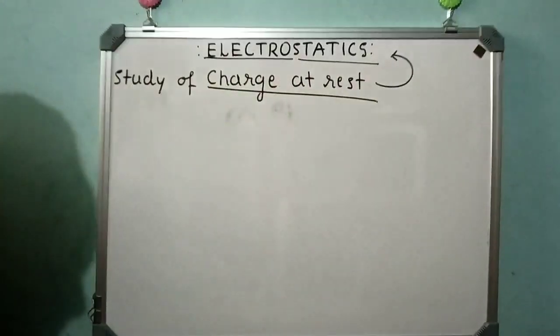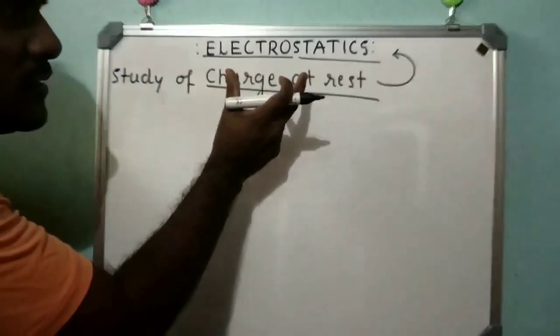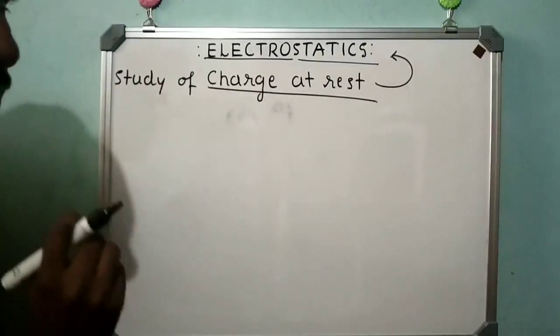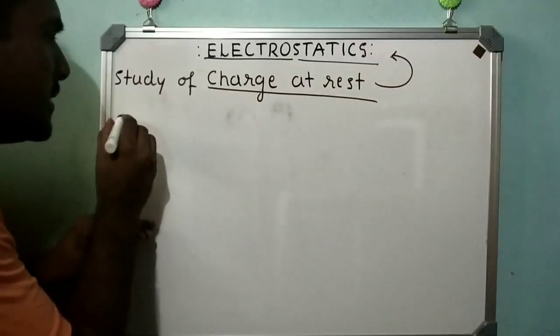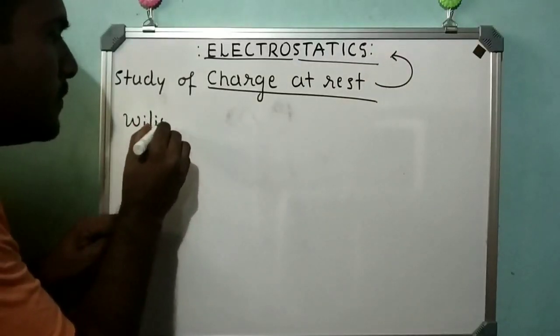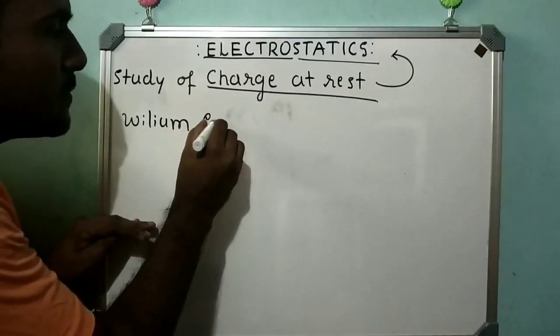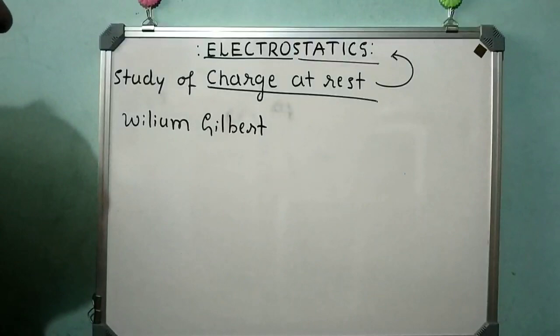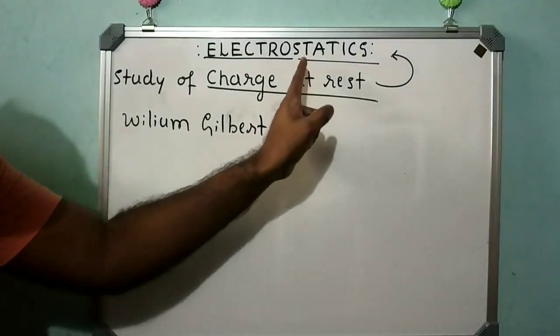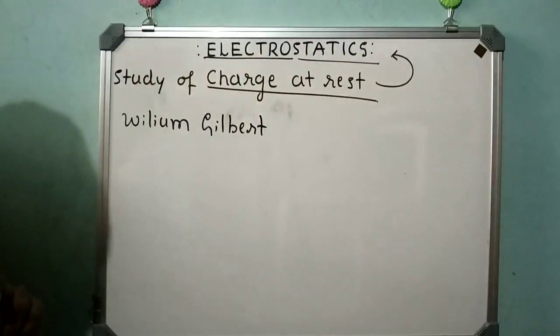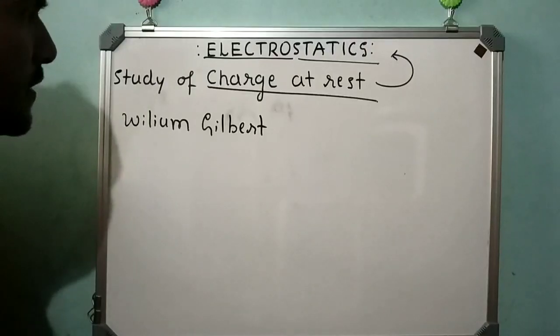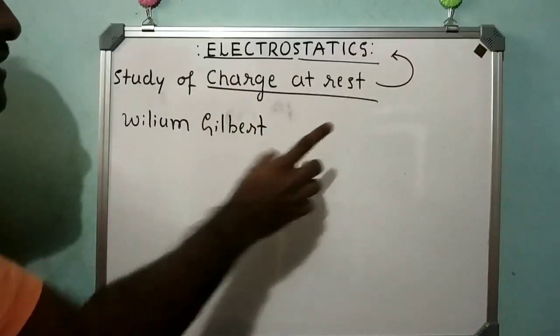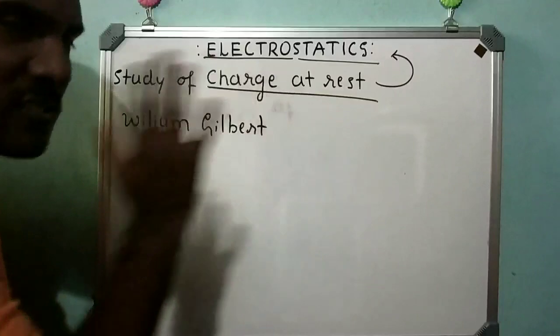at rest. Now, the concept of electrostatics was first given by a scientist, William Gilbert. It is the name of the scientist who introduced the concept of electrostatics. Already you know, my dear friends, that electrostatics means study of charge at rest.